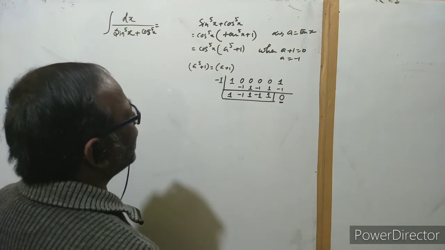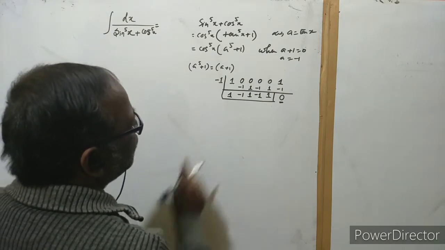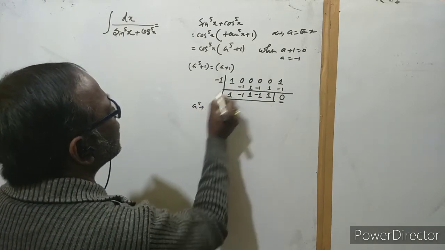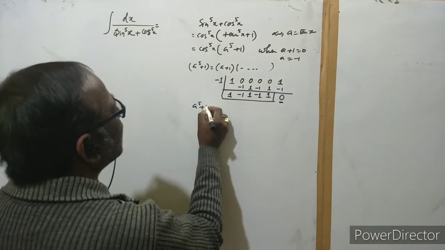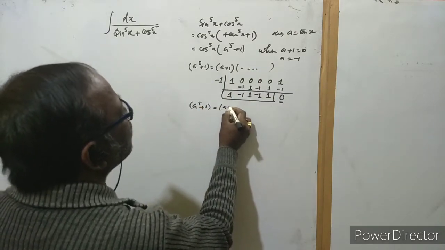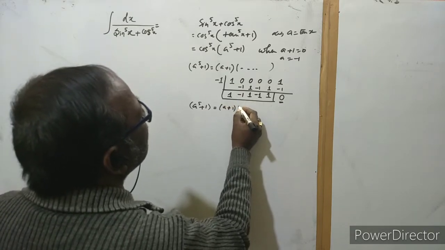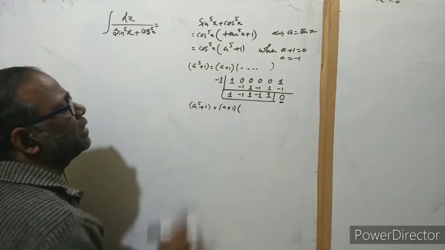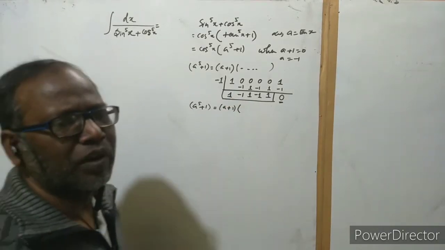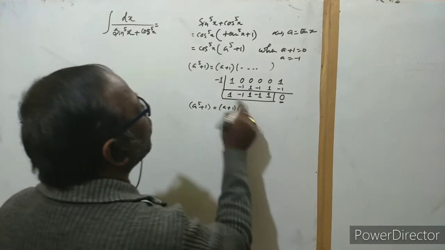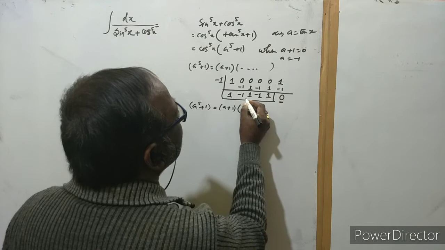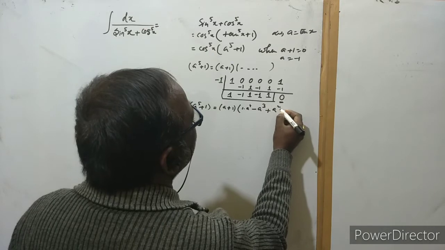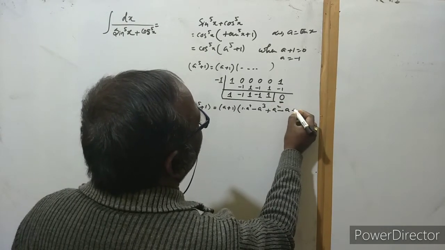So then what will be the other factor? And this is the coefficient of the other factor. Okay. So therefore we can write here a to the power 5 plus 1, and this is equal to a plus 1 times the other factor. Since the degree is 5 here and the factor has degree 1, the highest power of a will be 4. So a to the power 4, then after a to the power 3, then a to the power 2, then a, then plus 1.